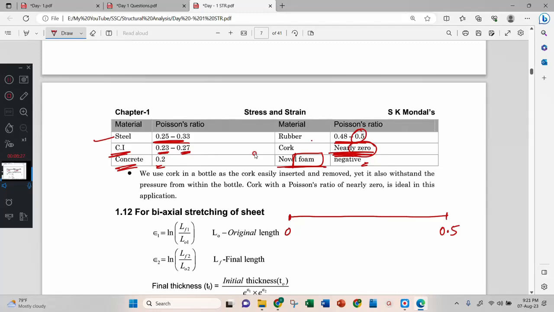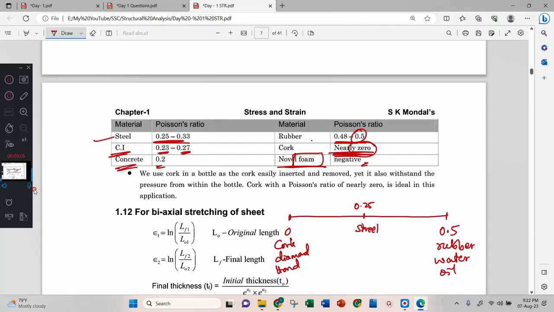0.5 is what? 0.5 is rubber, water, oil. These all have Poisson's ratio 0.5. 0 is cork, diamond, right? Very hard material. Then 0.25 is in between. 0.25 is steel. Steel is not hard like a diamond. Steel is not soft like water. Therefore, it is in between.